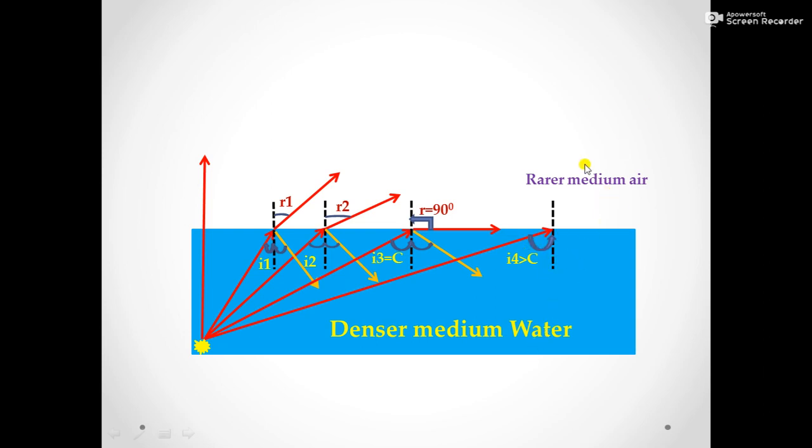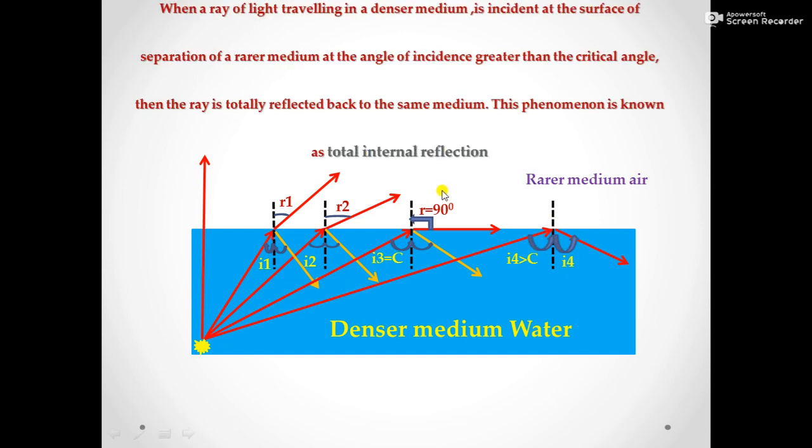Here the pair of media is water and air. Then the ray is totally reflected back into the denser medium. This phenomenon is called total internal reflection. Here the reflected angle and incident angle are the same, and the phenomenon is called total internal reflection.